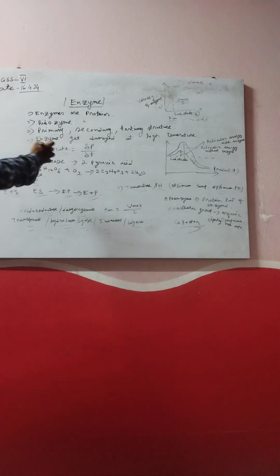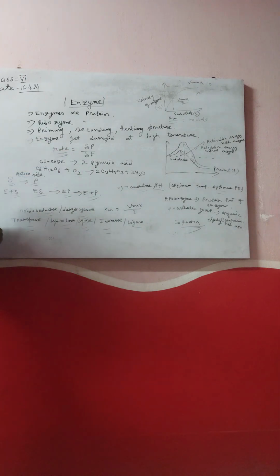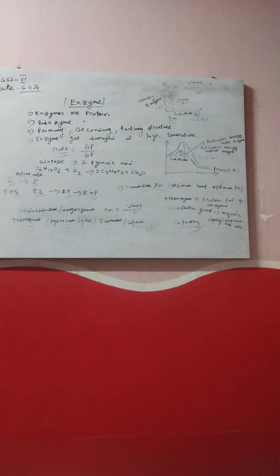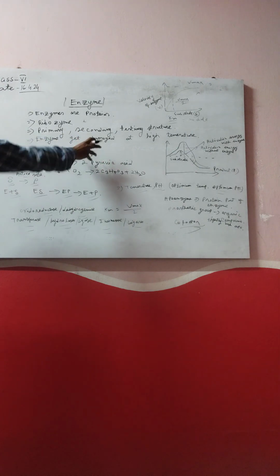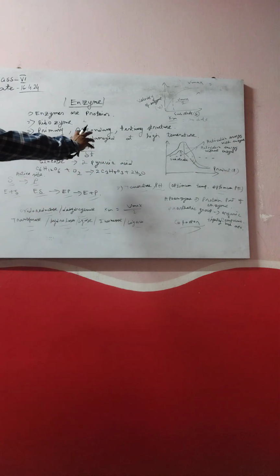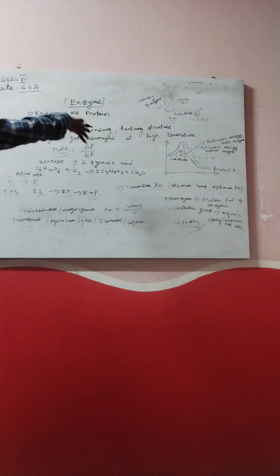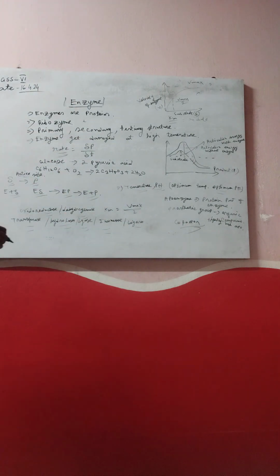And what is the rate of enzyme action? In a particular moment of time, within how much time the enzyme is acting on a particular substance, that is called the rate. The rate can be calculated by del P by del t, where this is the time, and that is how much product is obtained. That is how we can calculate the rate.